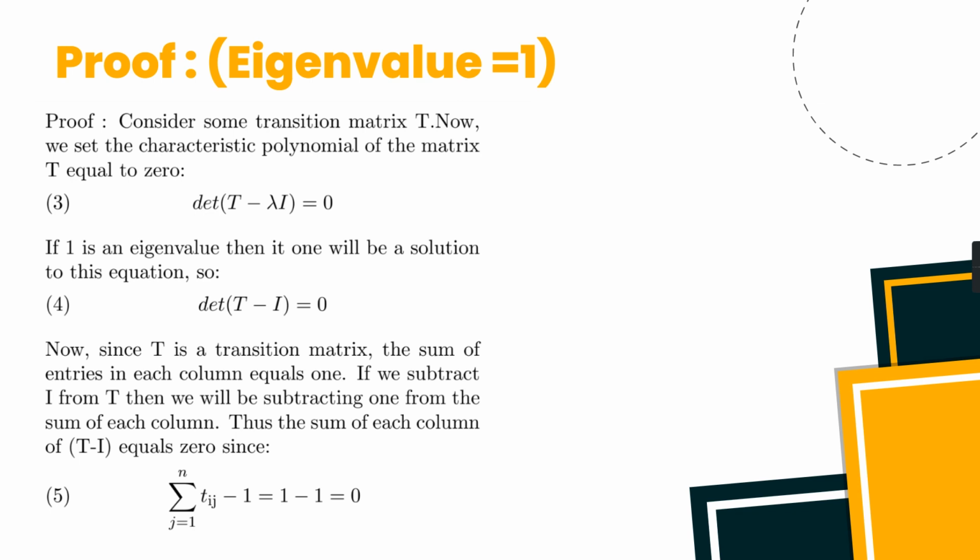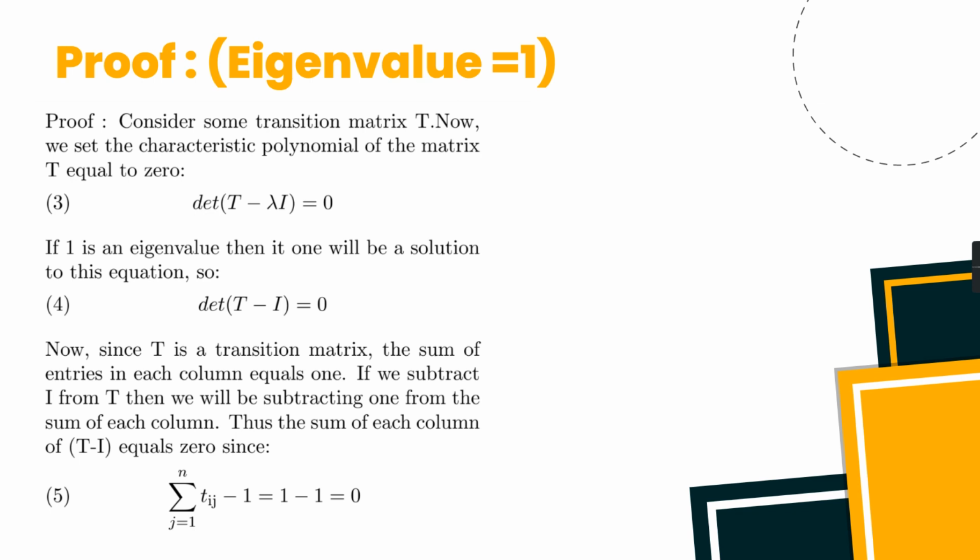Now going over the proof, we know that to find the eigenvalues and the eigenvectors, we write the characteristic equation given by the determinant of T minus lambda I is equal to 0, where I is the identity matrix. Since we're interested in the eigenvector corresponding to the eigenvalue of 1, we substitute lambda equal to 1 and get determinant of T minus I is equal to 0. As mentioned previously, the sum of each column in a transition matrix is equal to 1, and we are effectively subtracting 1 from each column of the transition matrix.